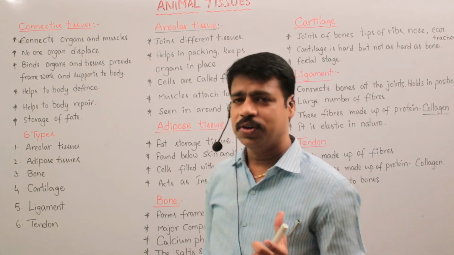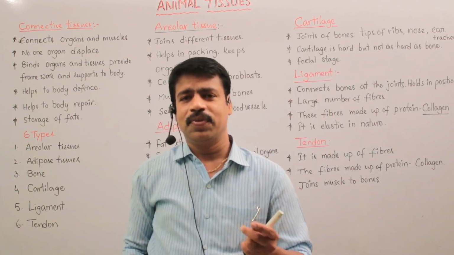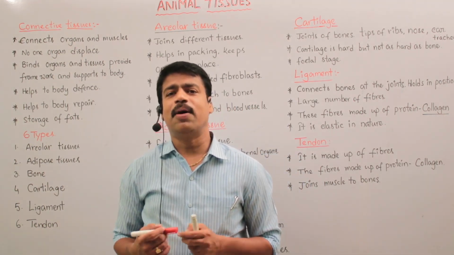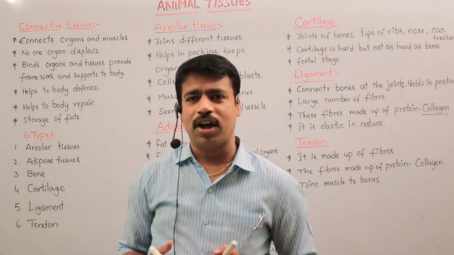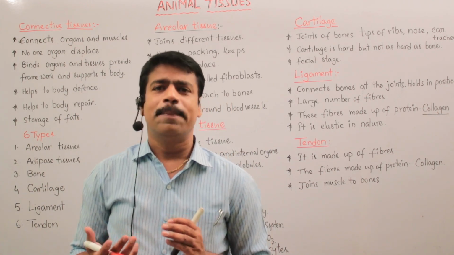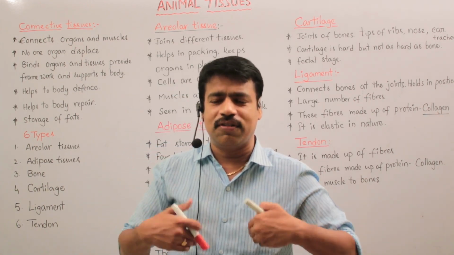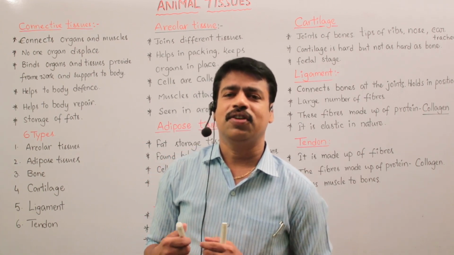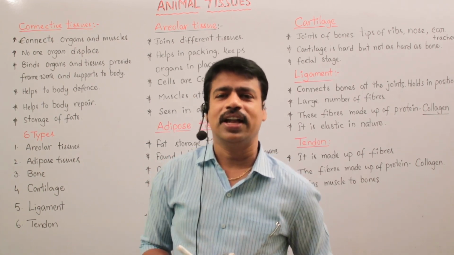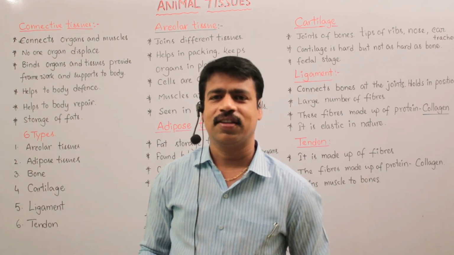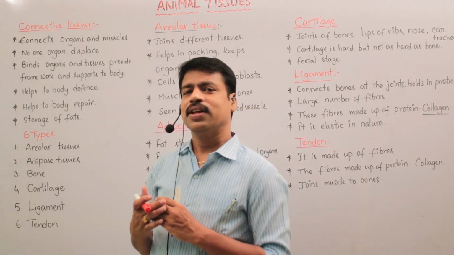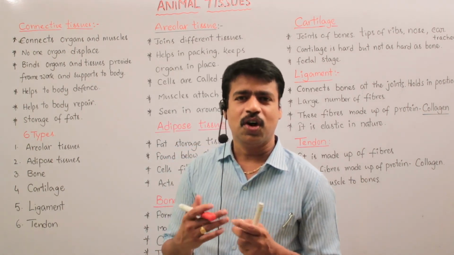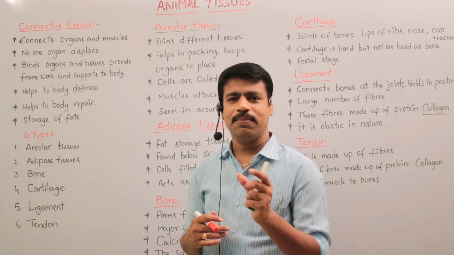So how does connective tissue help in body defense? For example, many microbes, microorganisms or disease-causing pathogens enter into our body. How does connective tissue protect from microbes or antigens? Blood is also one type of connective tissue. You know about leukocytes, white blood cells.